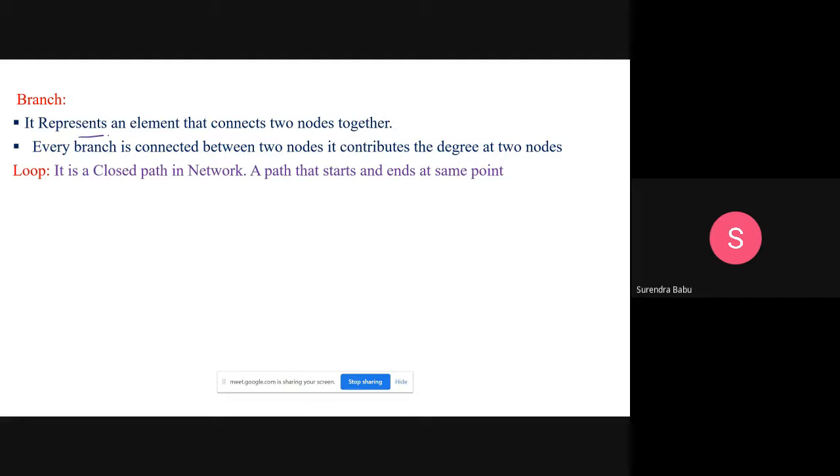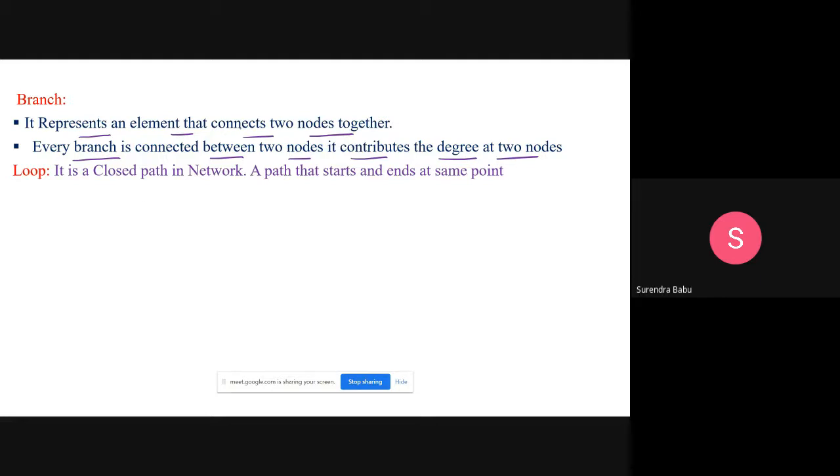It represents an element that connects two nodes together is nothing but a branch. It represents an element that connects two nodes together is nothing but a, which one, students? Is a branch. Every branch is connected between two nodes. It contributes the degree at two nodes.